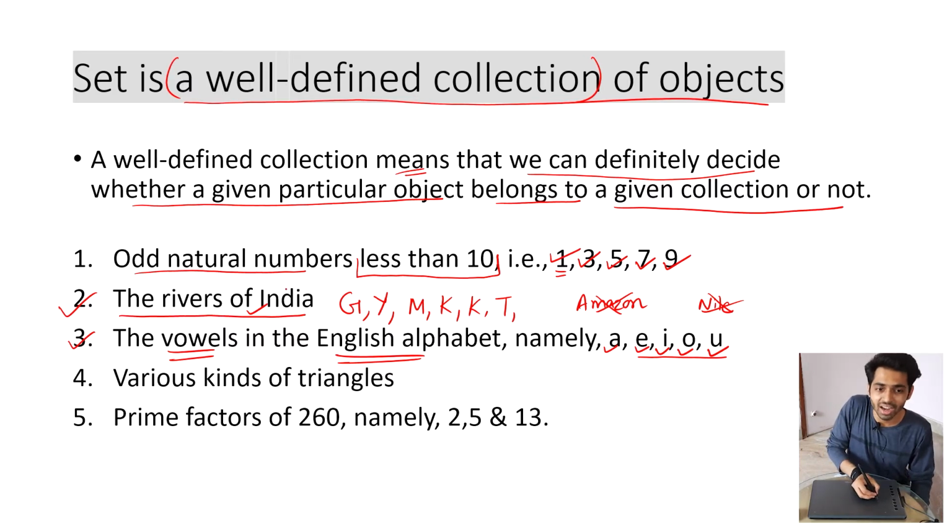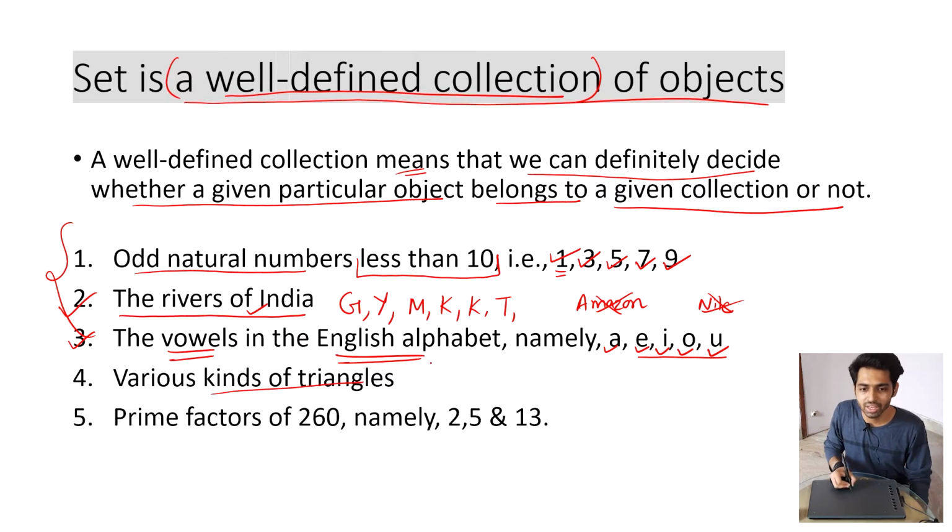So we can say that all these are well-defined collections. Similarly, various kinds of triangles. If you take an acute triangle where all the angles are acute, if you take a right angle triangle where one angle is right angle and the other two are acute angles, or an obtuse angled triangle where one angle is more than 90 but the other two are less than 90.